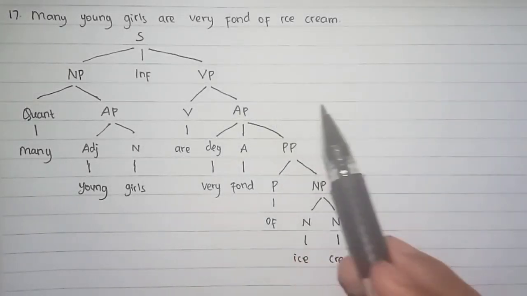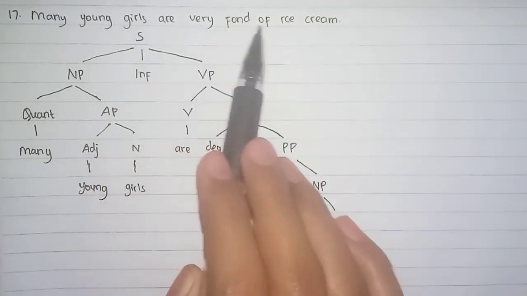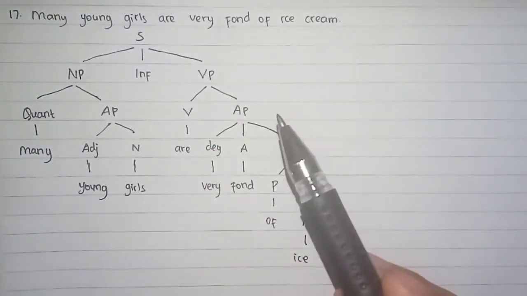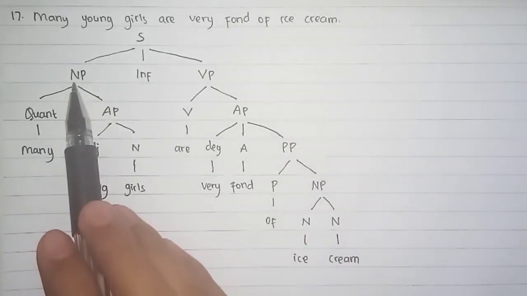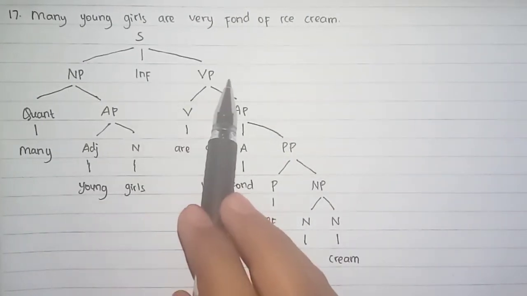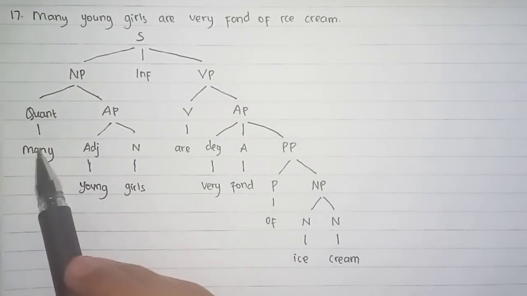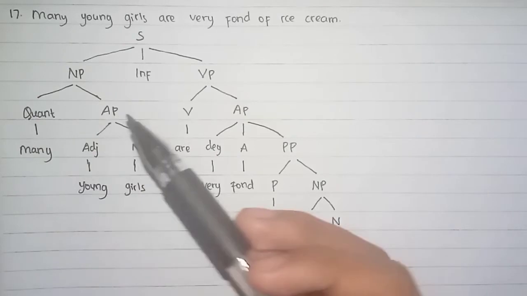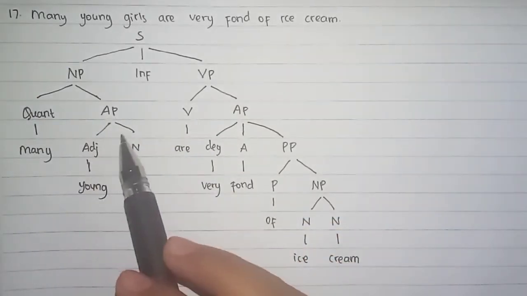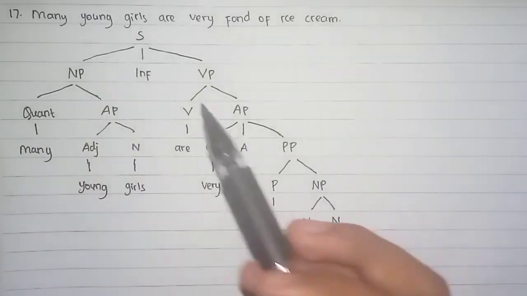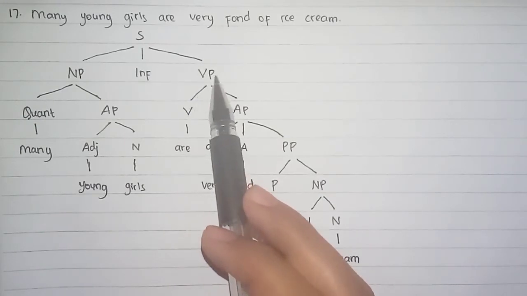Number 17. The sentence is, many young girls are very fond of ice cream. So let's divide the sentence into three. There are noun phrase, inflection, and verb phrase. In noun phrase, we have quantifier many and adjective phrase. Adjective phrase divided into adjective young and noun girls. And the next is inflection. The next is verb phrase.